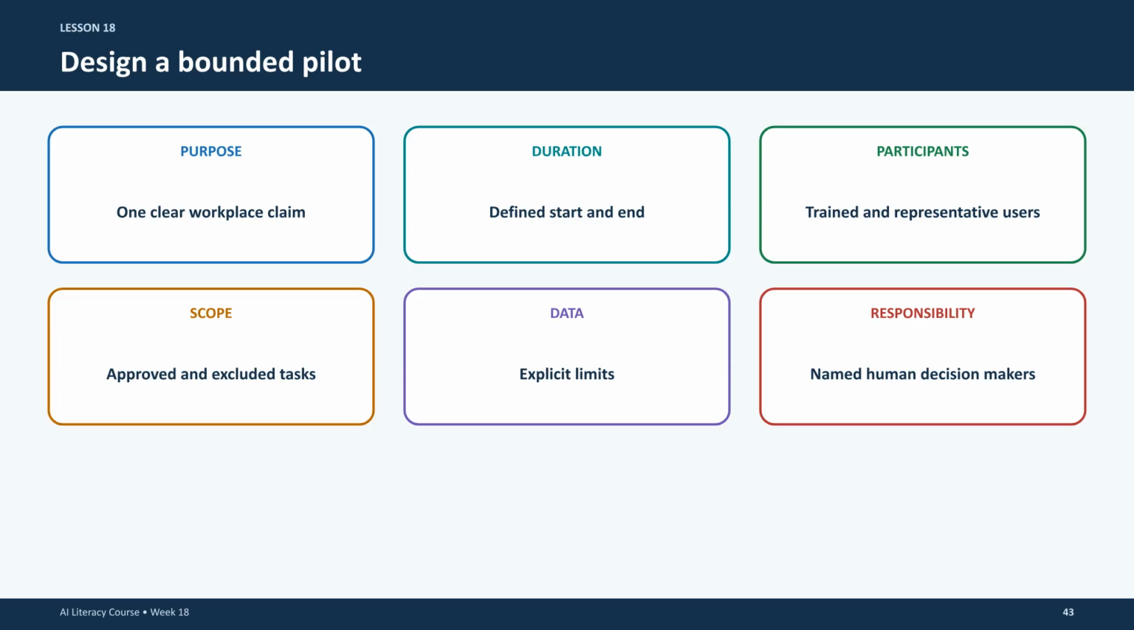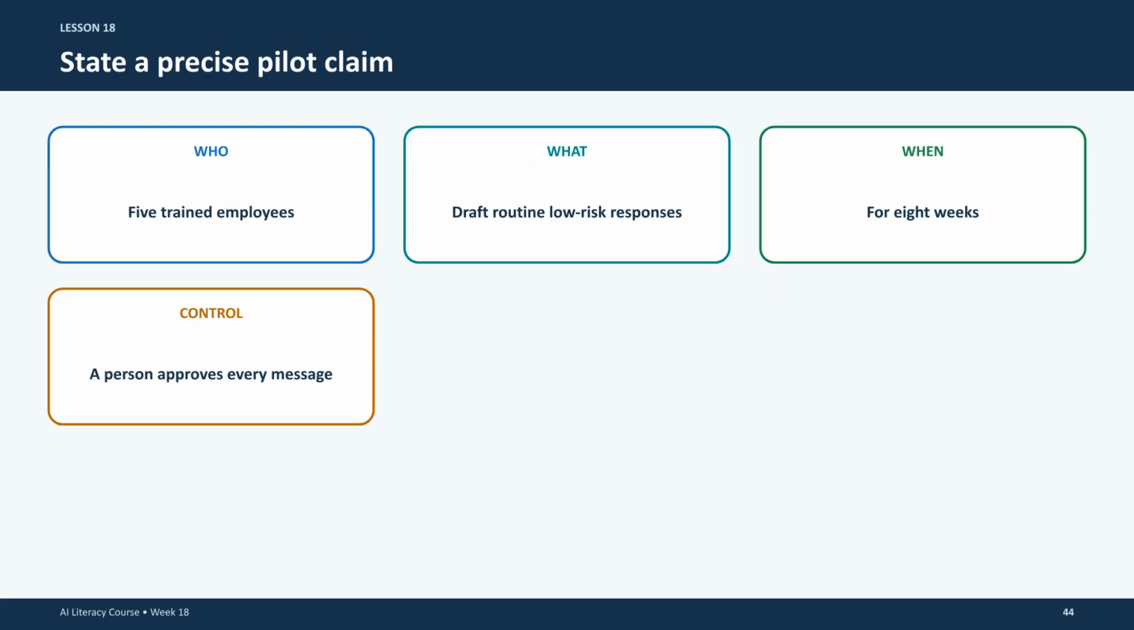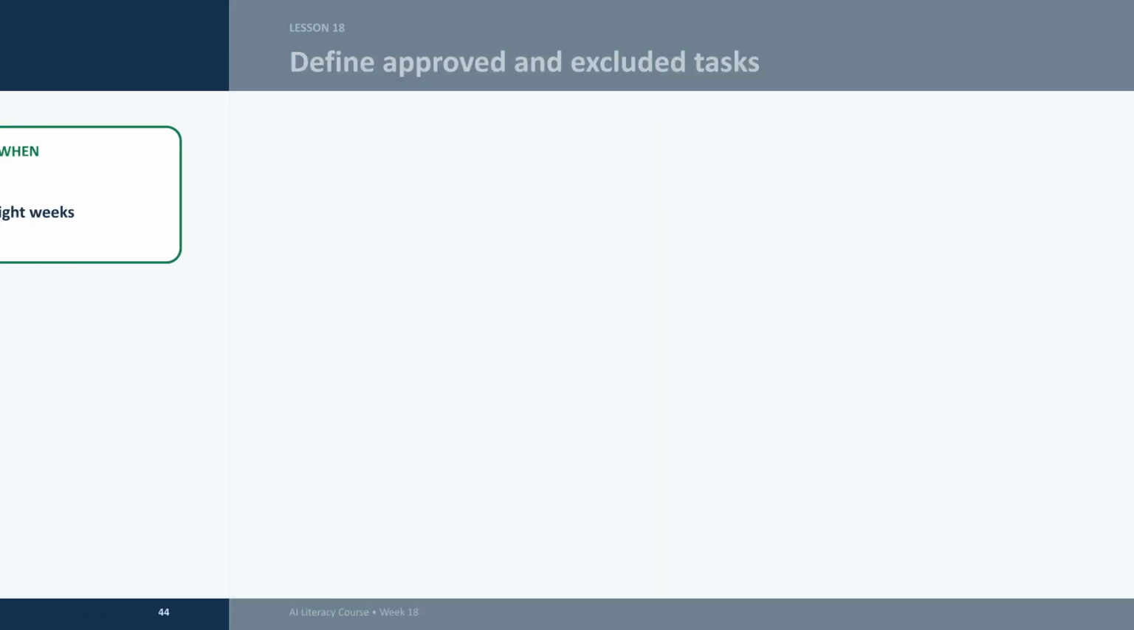Design your pilot with clear limits. Define the exact purpose, a set start and end date, a group of trained participants, and explicit boundaries regarding which tasks are included and which are strictly excluded from the trial. State a precise pilot claim. For instance, you might test how an AI assistant helps 5 employees draft routine responses over 8 weeks, with a human reviewer approving every message before it is sent.